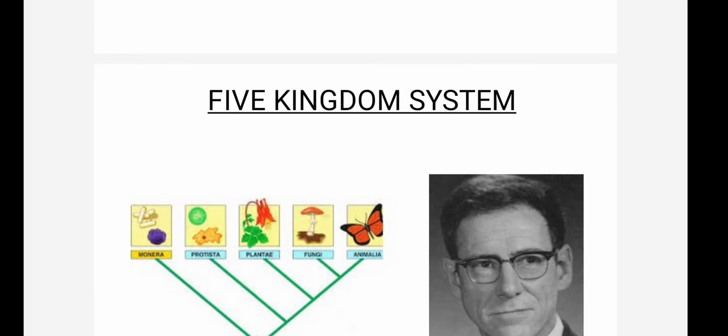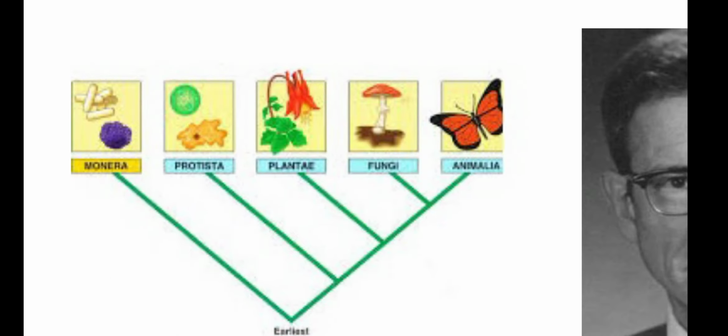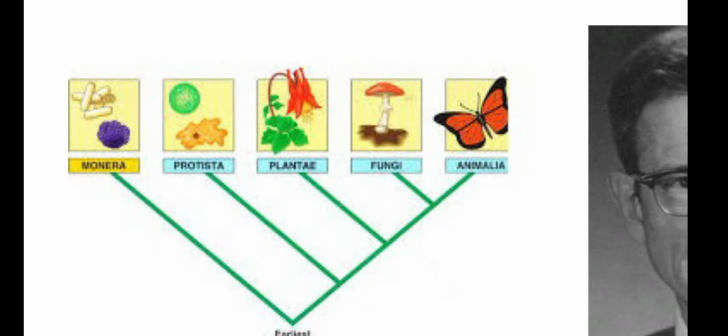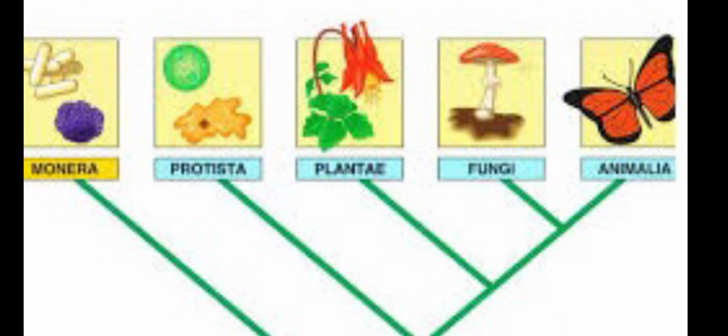Now coming to the next classification, the 5 kingdom classification. In the 5 kingdom classification, scientists classify organisms into 5 major groups: Monera, Protista, Plantae, fungi, Animalia. First, you must know what is Monera and what is Protista.